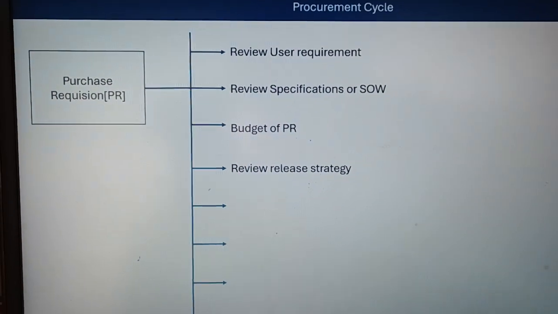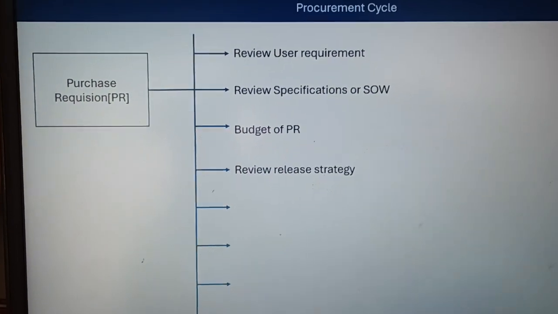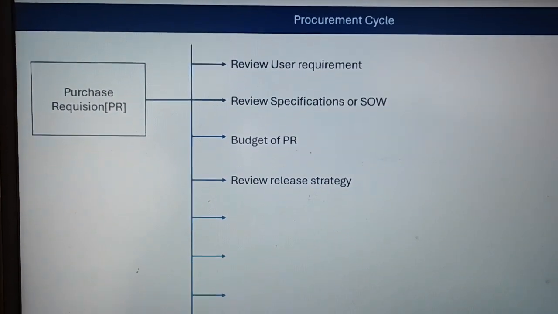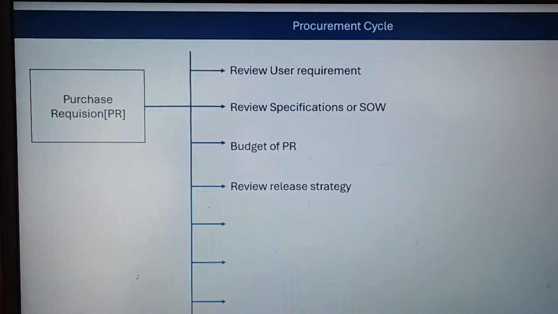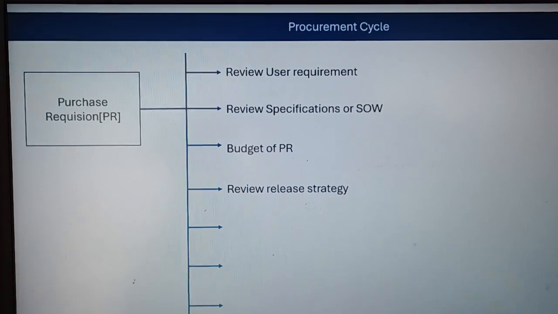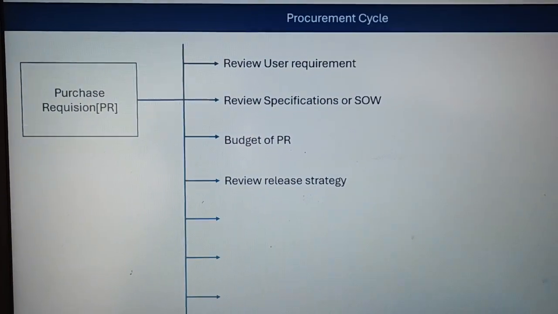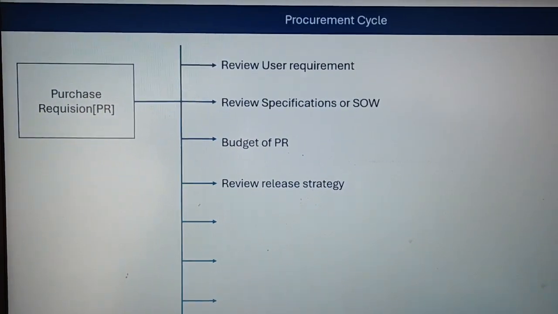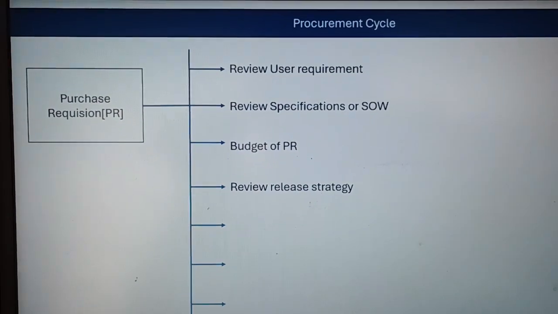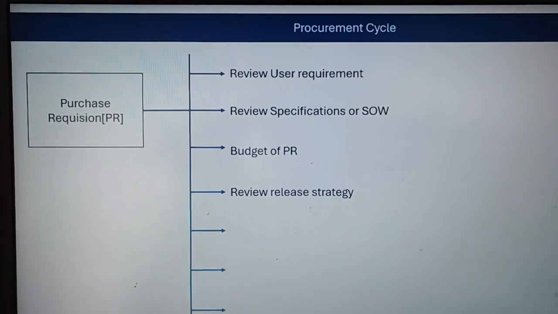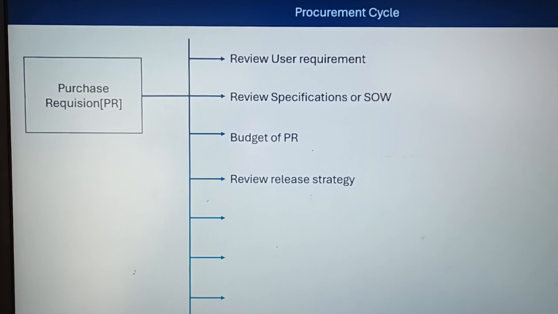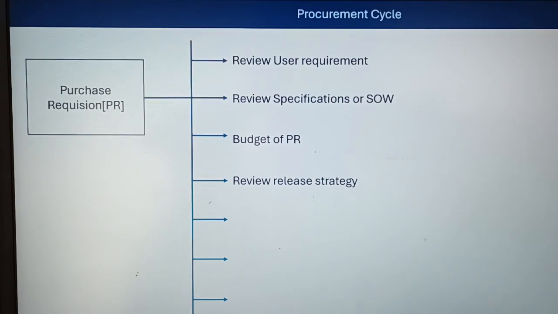Sometimes it might happen. As an example, suppose a manager has the authority to release a PR up to 10,000, and the user department raises a PR for 15,000 and the manager also releases that PR and sends it to procurement. The procurement department has the right to return this PR, and not only the right, it is their duty to return the PR to be released by the appropriate authority above the manager.